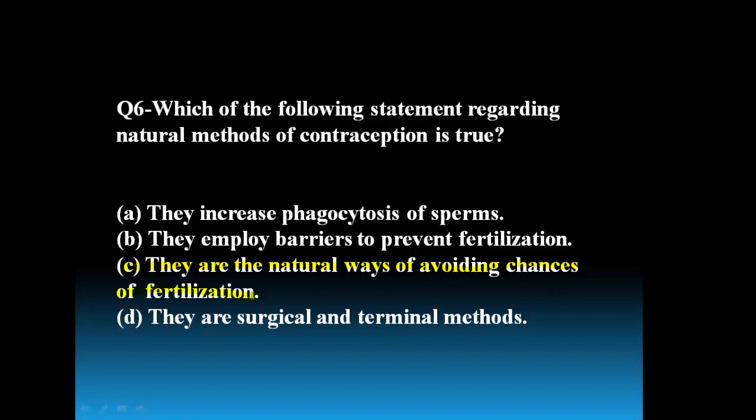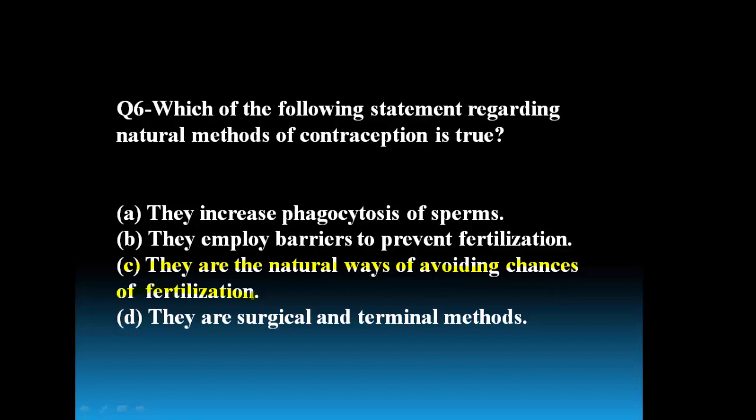And lactational amenorrhea: after parturition, when the delivered mother feeds the infant her own milk, in her body the gonadotrophin secretion is highly suppressed, so that ovulation is temporarily arrested. So in the lactating mother, ovulation is absent. Even though she undergoes sexual intercourse, there is no chance of fertilization and pregnancy.